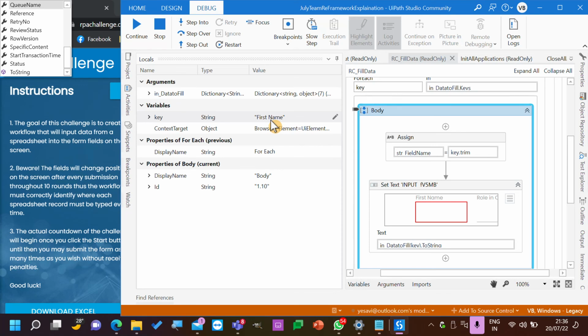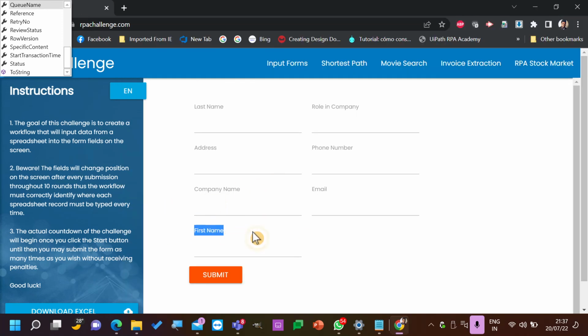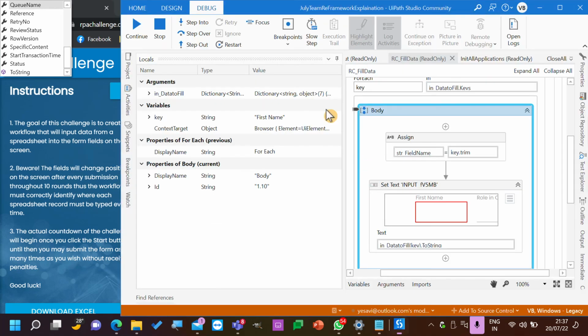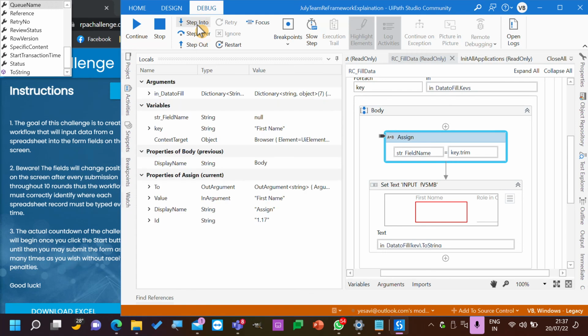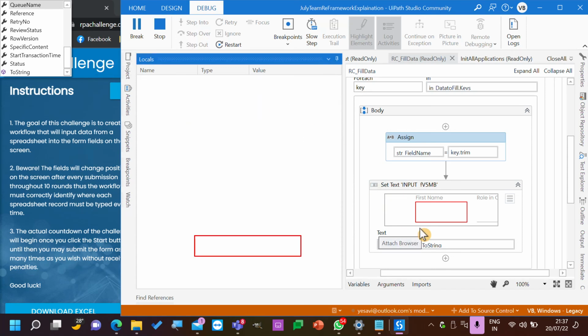First name. Okay. So if I set the field name, can I just go ahead and type into this field name, first name or not? Just see, step into. Okay, I think I did miss one item. So you should find it. If you didn't find it, we'll try again. Continue.